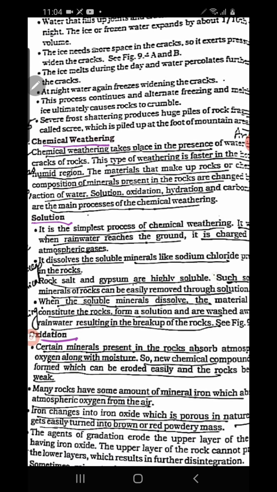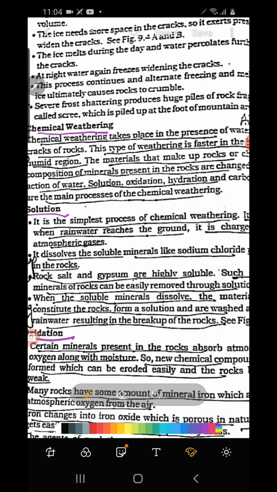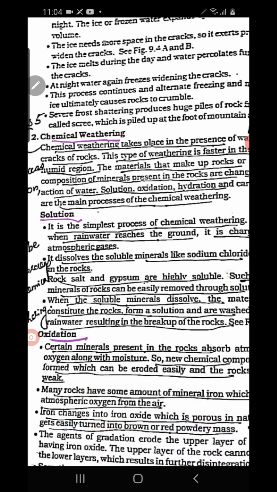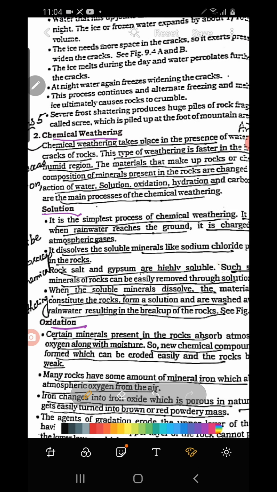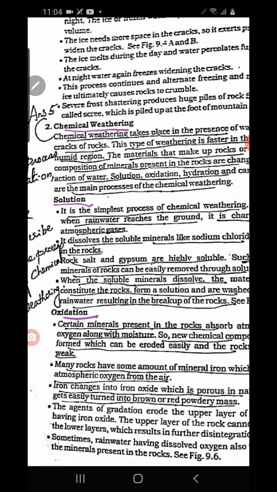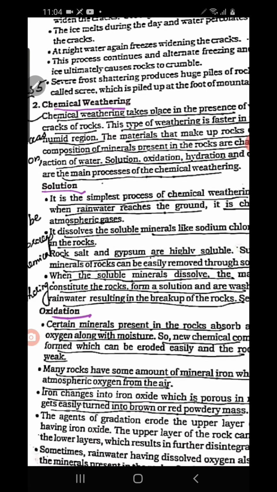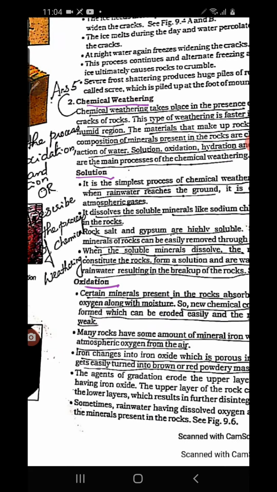In a similar way, if salt is there in the rock, what happens when it comes into contact with rainwater? During the rain, the rock easily dissolves in the water and gets washed away. So what happens when the mineral content is continuously lost from a rock? That rock becomes weak, and so the breaking up of the rock takes place. Is it clear? This kind of breaking up or disintegration of the rock, this kind of chemical weathering, is called solution.